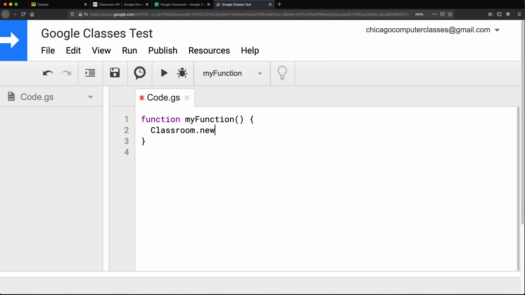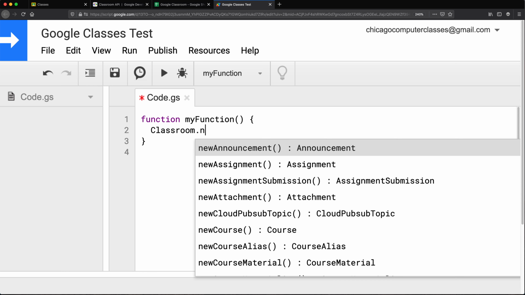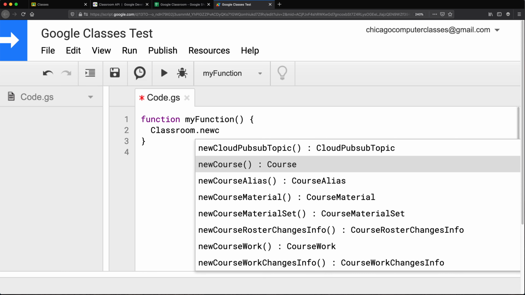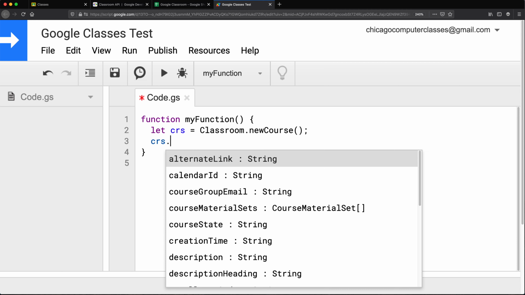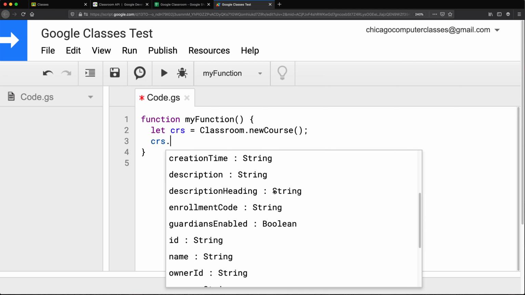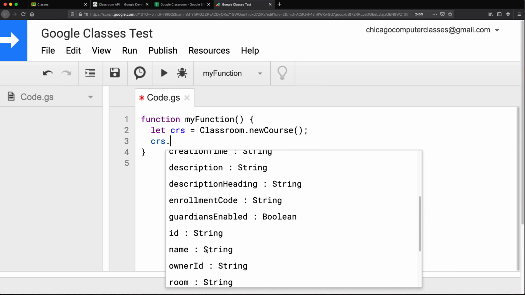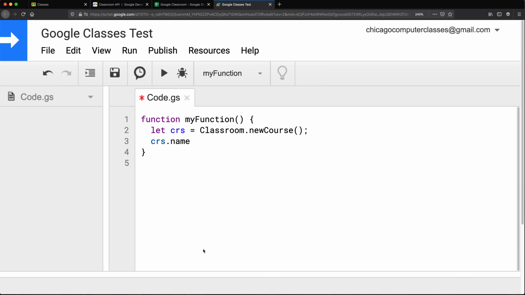I didn't pay attention what it was asking for, so let's actually go back and read what it says. So it's not asking for anything, it's just creating a course apparently. So let's just go ahead and do that, and if that's the case, let's just save this in a variable. And let's take that variable, set the name, I guess, for it, because it was required, if you remember.